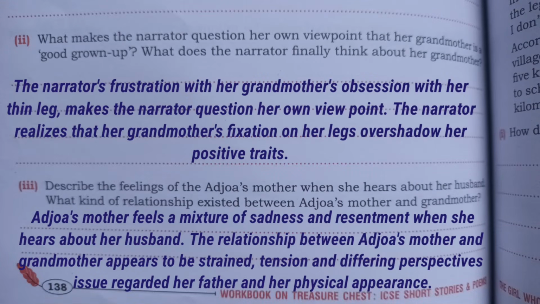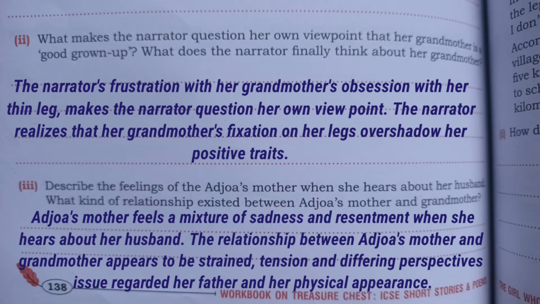Second one, what makes the narrator question her own viewpoint that her grandmother is a good grown up? What does the narrator finally think about her grandmother? So the answer will be the narrator questions her own viewpoint that her grandmother is a good grown up because of the narrator's frustration with her grandmother's obsession with her thin legs. The narrator realizes that her grandmother's fixation on her legs overshadows her positive traits.